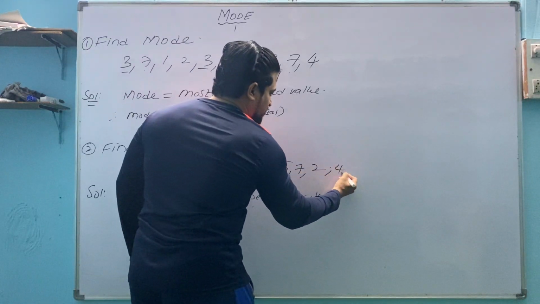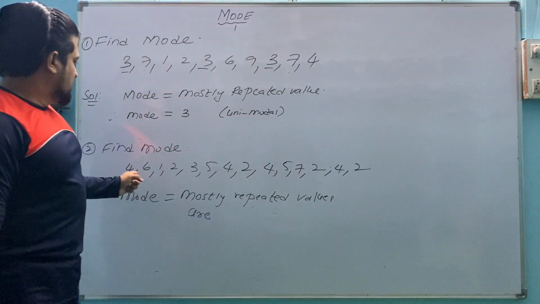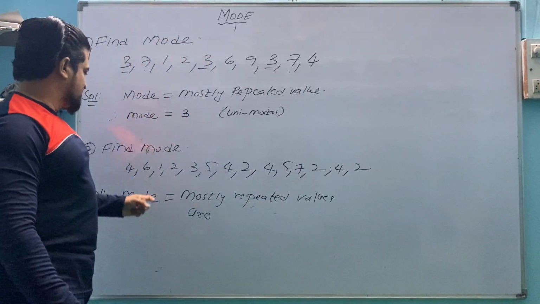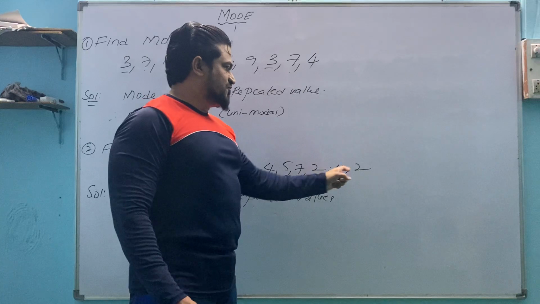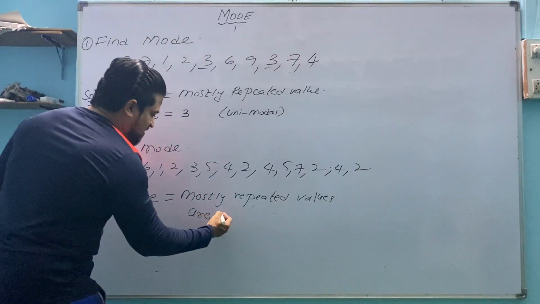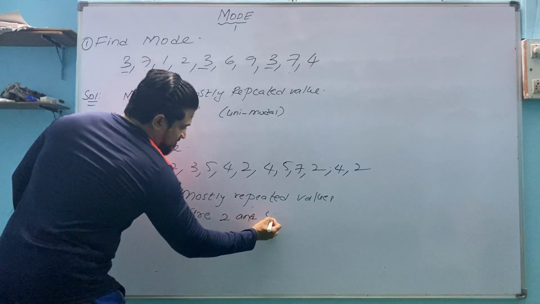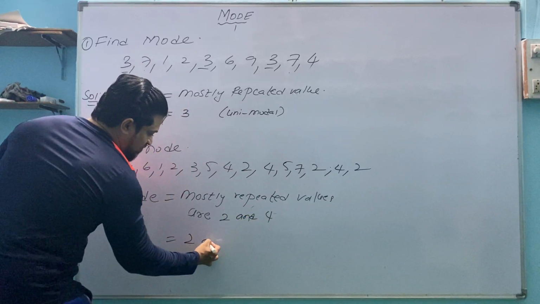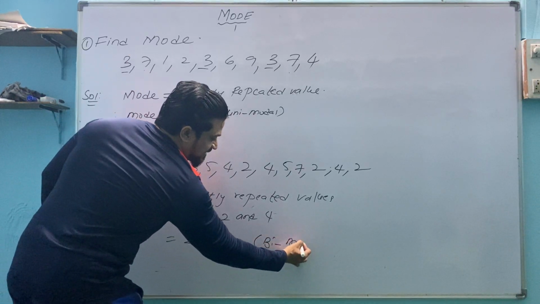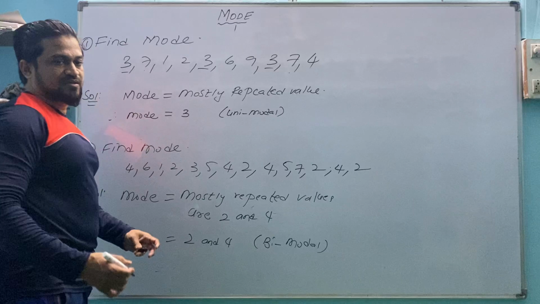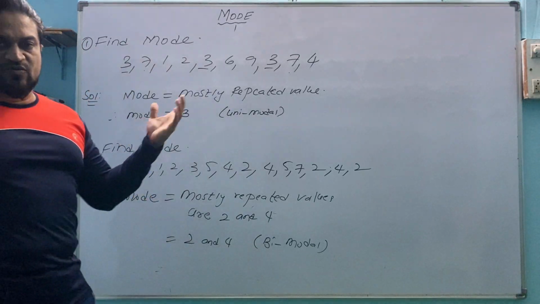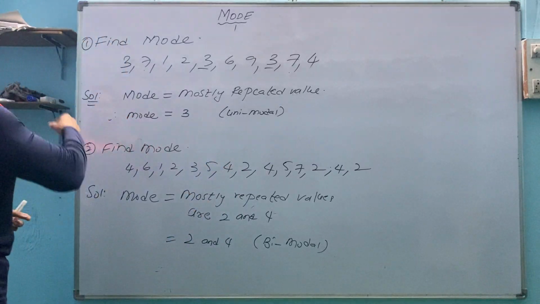Suppose we add one more 4, so 4 is repeated 4 times. 2 is also repeated 4 times. So we can say that the mostly repeated values are 2 and 4. Therefore, mode is equal to 2 and 4. This is known as bimodal data. Okay, this is individual series. If you have not understood, repeat the video 2, 3 times, you can get it easily.